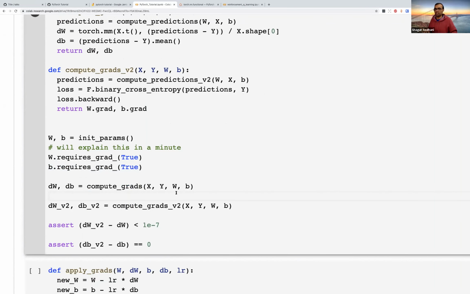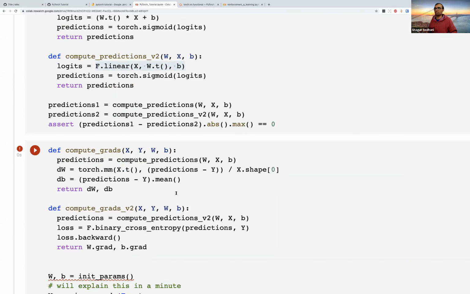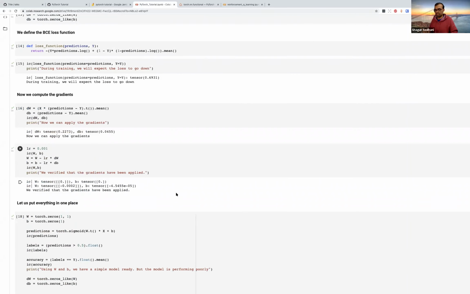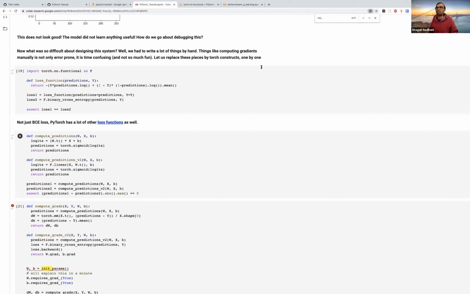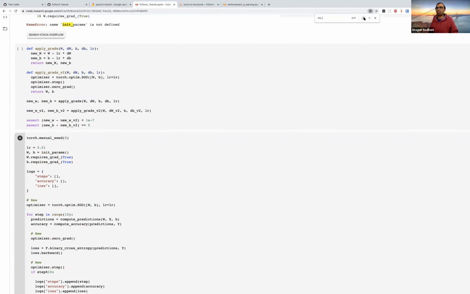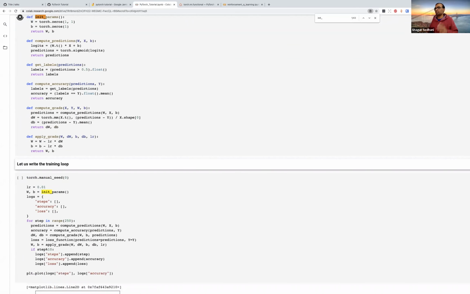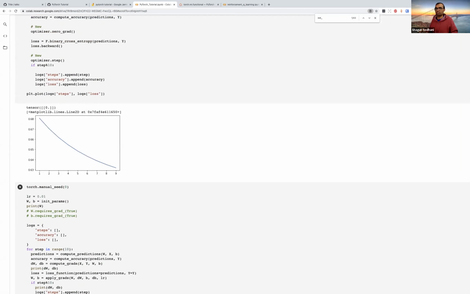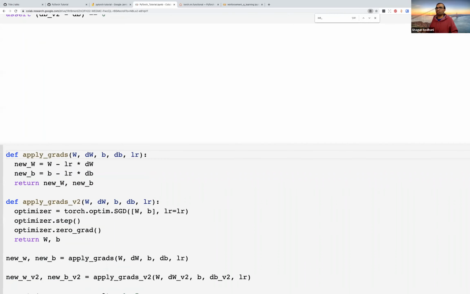So I do that, and then we look at, oops, I think I am missing an init param somewhere. Let's see. I think it was this one. No, is it this one? Not even this. Oh, okay, it was here. When you would be running it end to end, you would likely not have this problem.